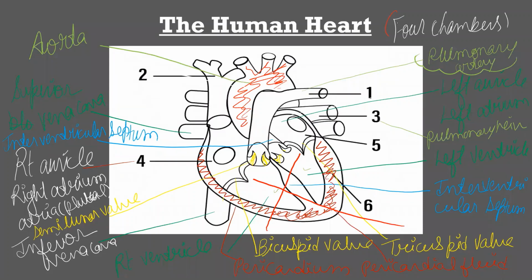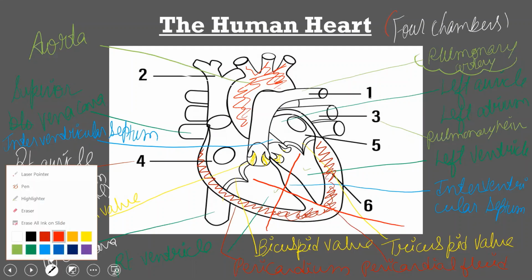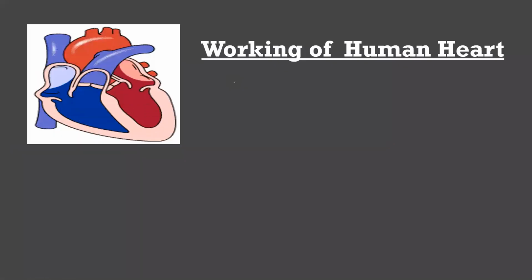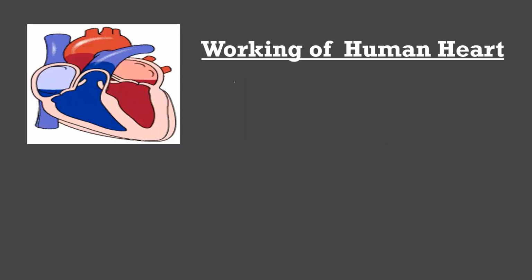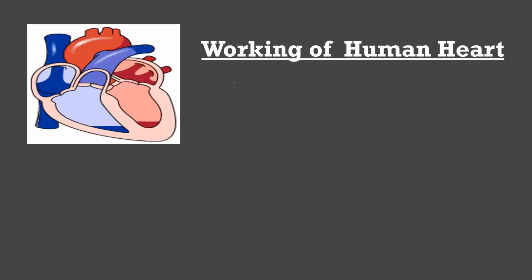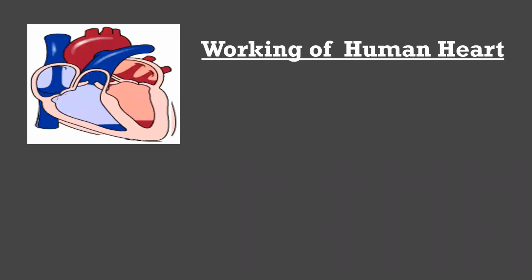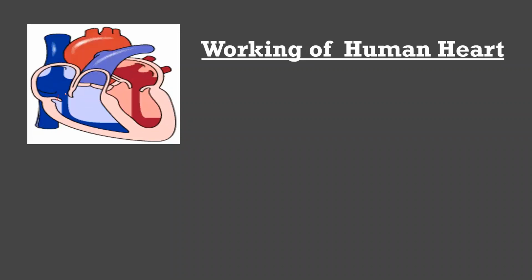Now let us talk about the working of the human heart. As I told you, it is a pumping organ. It is made up of only muscles. No bones are present inside the heart. You can see here in the image how the blood is going from one chamber to another. From the auricle, the tricuspid and bicuspid valves are opening and the blood is moving to the next chamber.